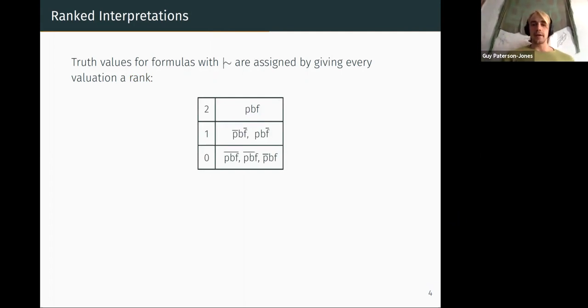So here's an example of a ranking where you see, so P stands for the property of being a penguin, B for being a bird, and F for flying. So a string of symbols like PBF means a possible world in which being a penguin is true, being a bird's true, and flying is true.